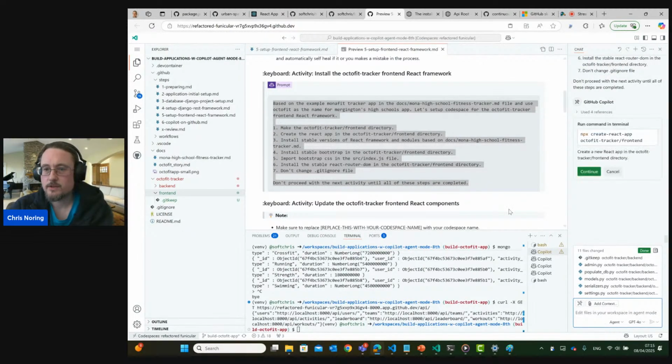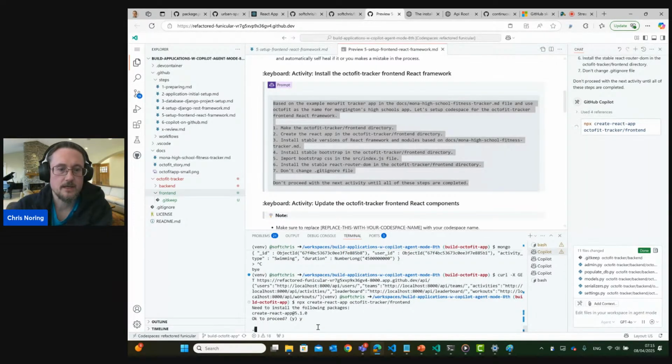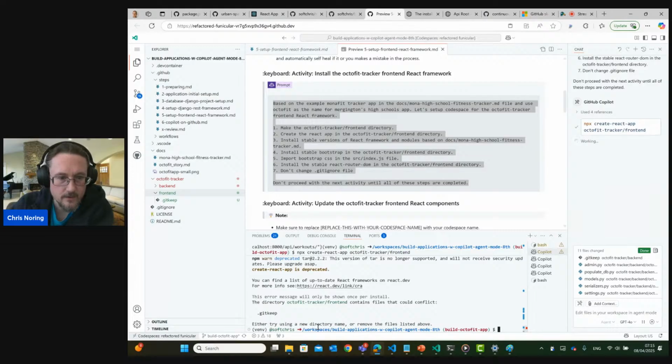So now it's just going through these steps, and let's make sure we are in the right spot for doing this. It's going to run npx, and it's going to go into the front end application. Yep. Okay. And this is going to ask us to proceed. So we need to interact here by typing yes and enter. And now waiting for all that lovely scaffolding to happen.